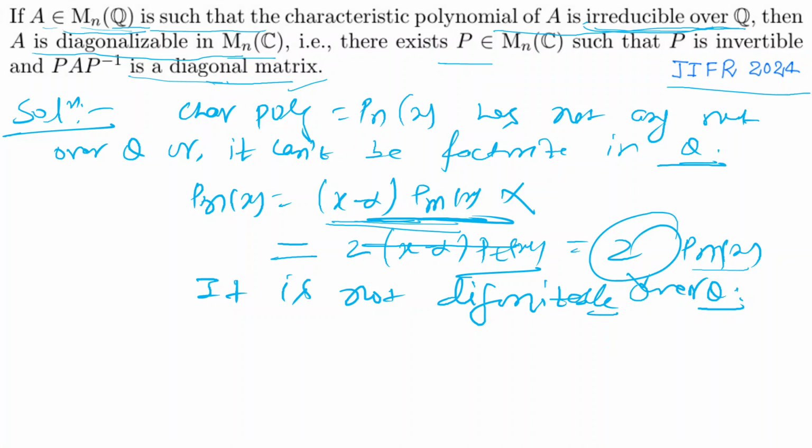All these things you understood clearly, right? So it is not diagonalizable over Q.